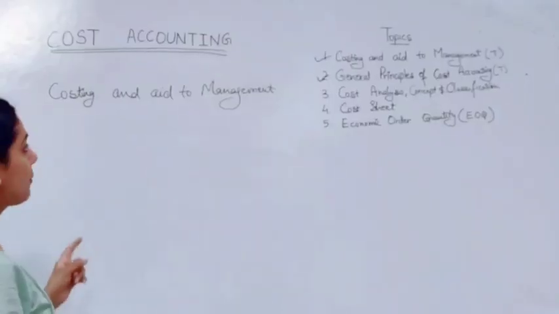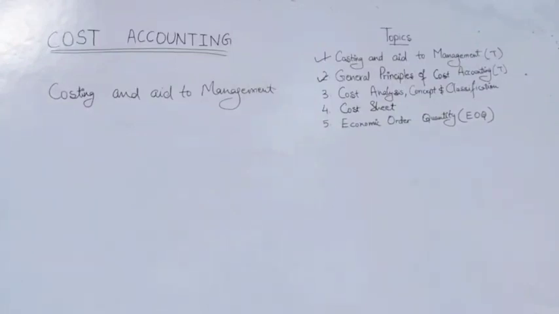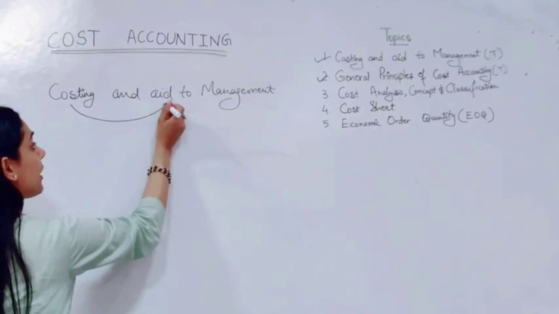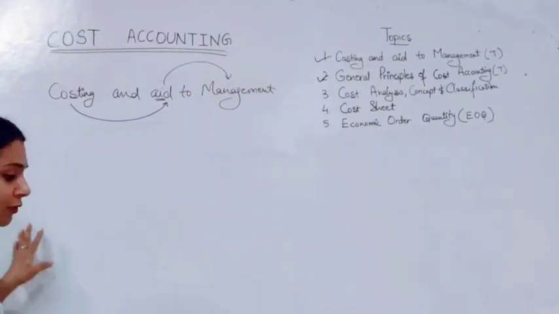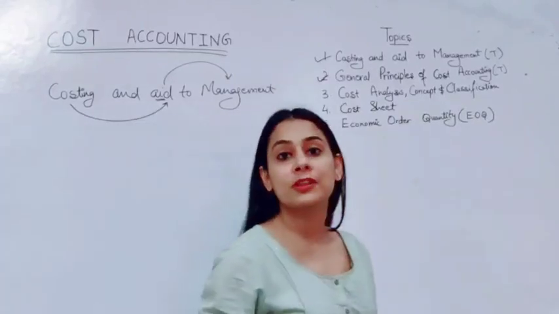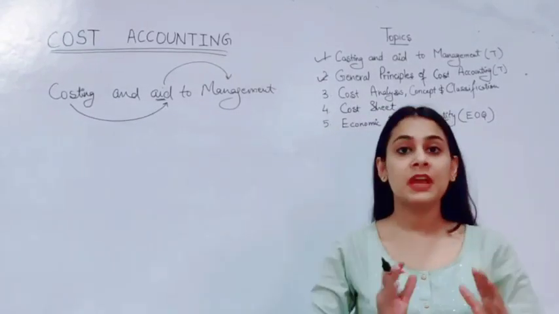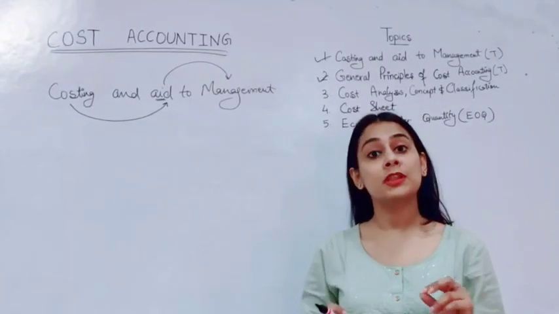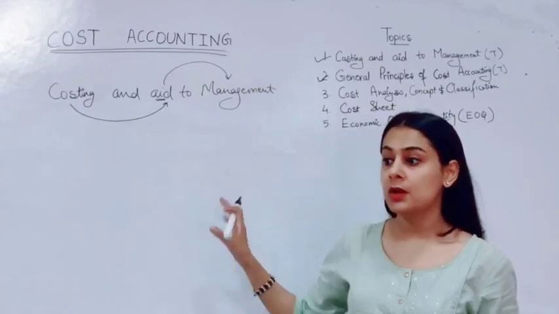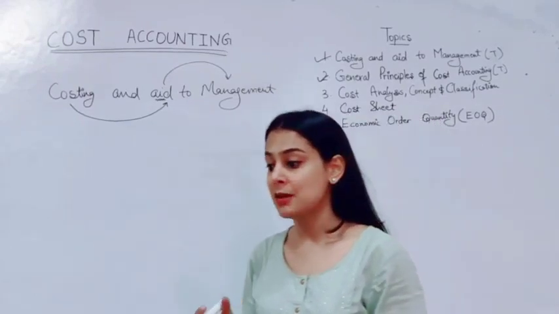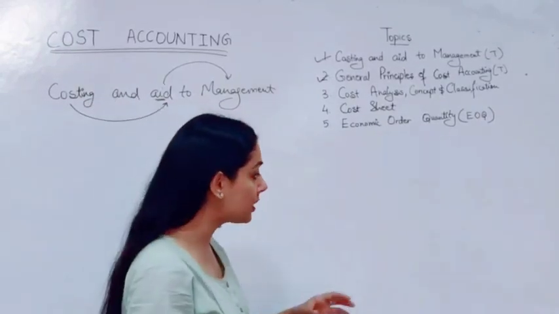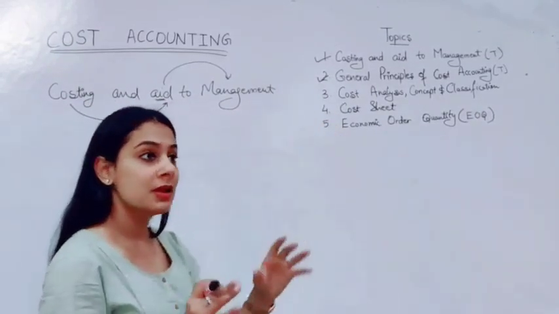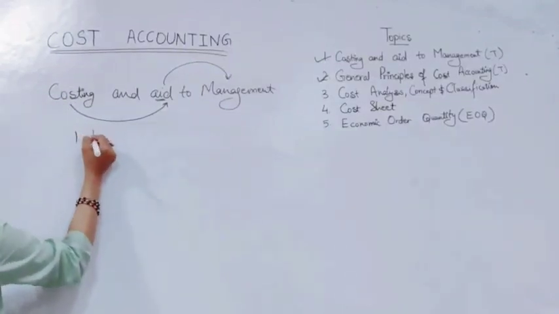So let's begin with topic 1, that is costing and aid to management. This basically means how costing is going to help. Aid means help. Who? Management. How costing is going to be helpful for the management. First of all, we have to remember what the functions of management were. We did already planning, organizing, staffing, directing and controlling, but the functions which are most important on the basis of cost, let's do it. First one is planning.